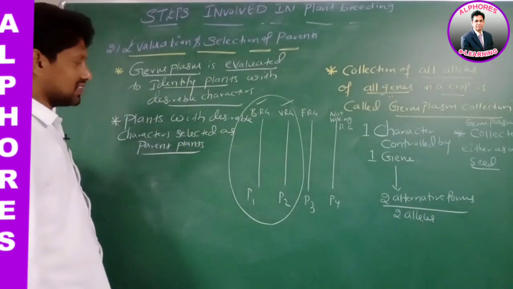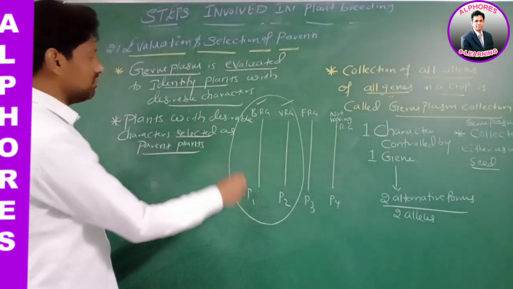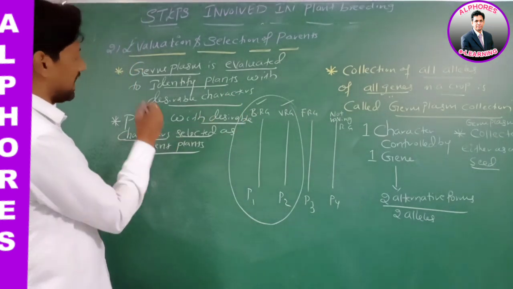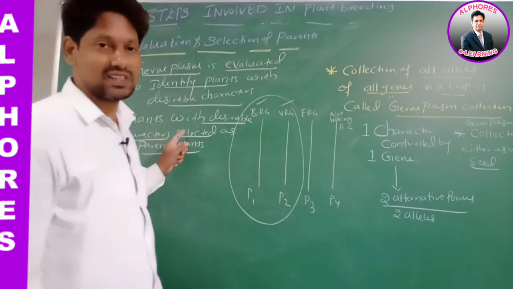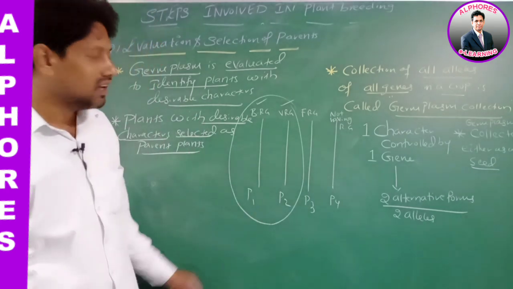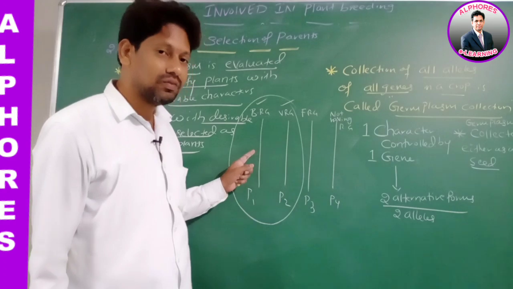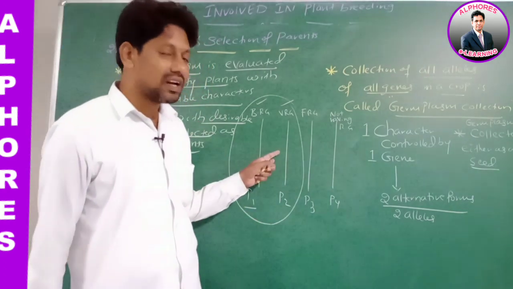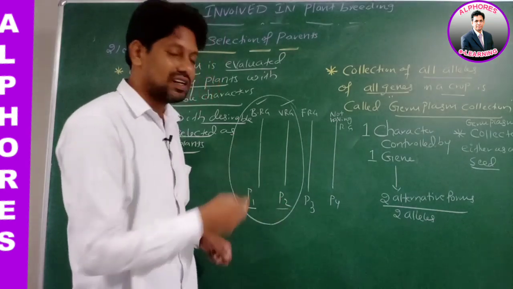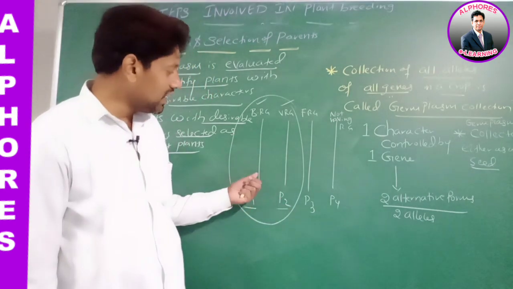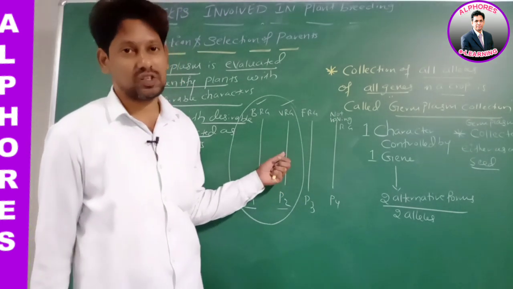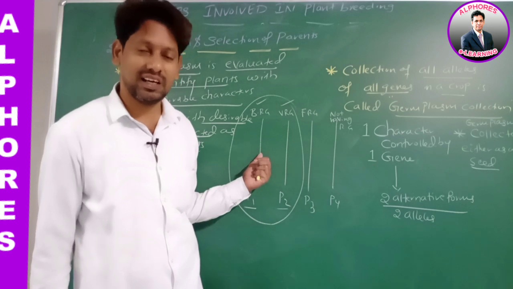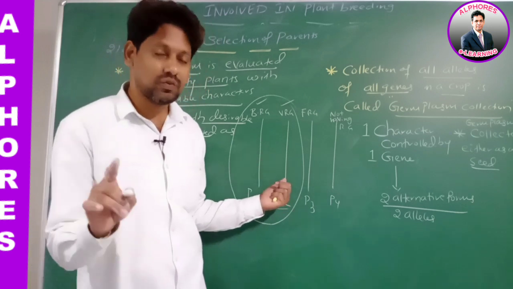Which plants are selected as parent plants? Plants which are having desirable characters. Such plants are selected as parent plants. Is it okay? Now, how many plants are there with the bacterial resistant gene? One plant. How many plants are there having the viral resistant gene? One plant. Now we are calling these plants parent plants. Now the number of plants is less. Only one with bacterial resistant gene, only one with viral resistant gene.